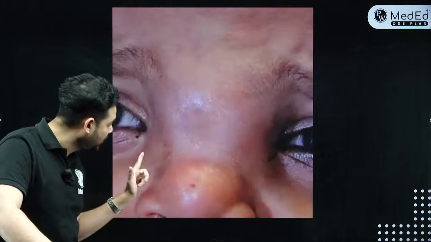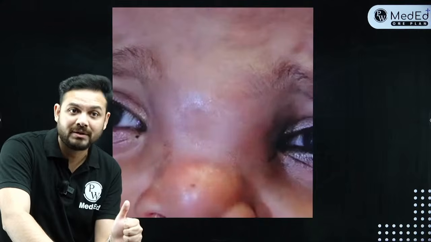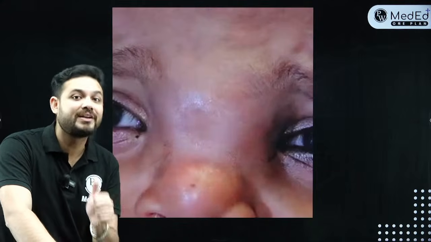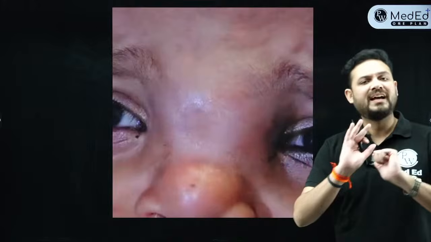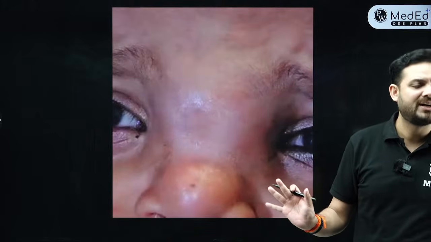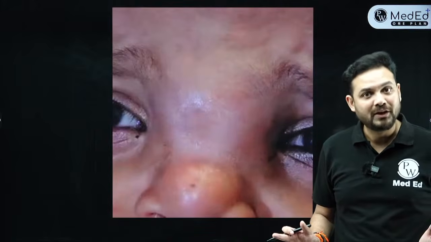In encephalocele, there would have been no pit, there would have been only Furstenberg test positive. That is what exactly the whole identifying feature is. In glioma, non-transilluminant, Furstenberg test negative, non-bluish, it is hard to touch, does not have any kind of a connection. That is a glioma. Okay, fine.